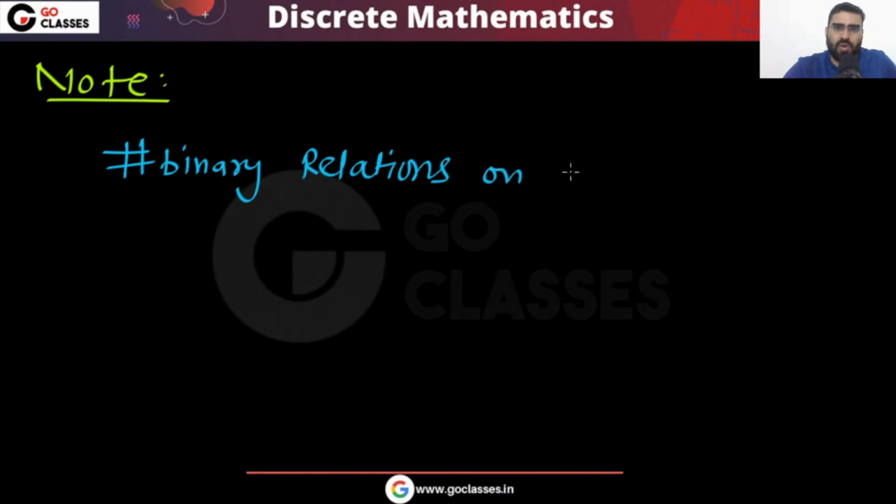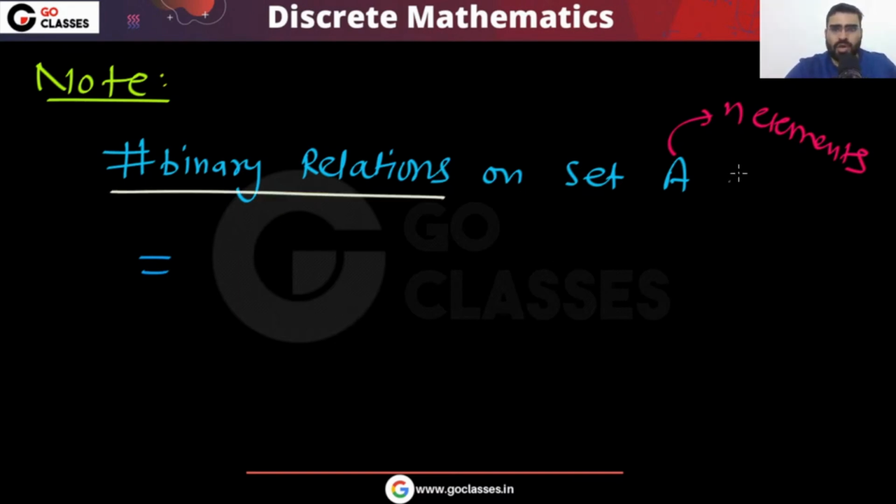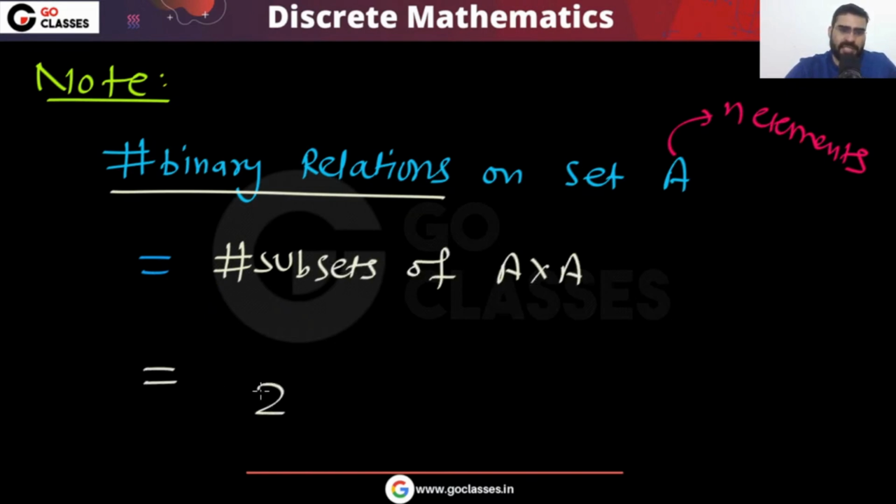This question, how many binary relations are there on a set A, such that this set A has n elements? This question has come in the GATE exam many times. So this is an important result: how many binary relations you can create on set A. That will be the same as the number of subsets of A cross A, and that will be 2 power n square. So this is an important result.